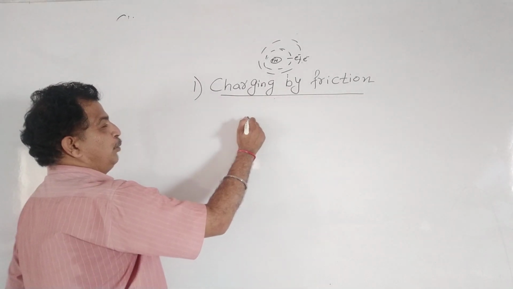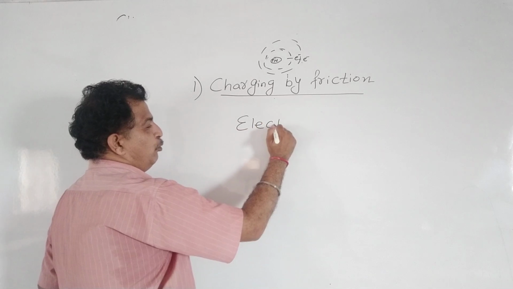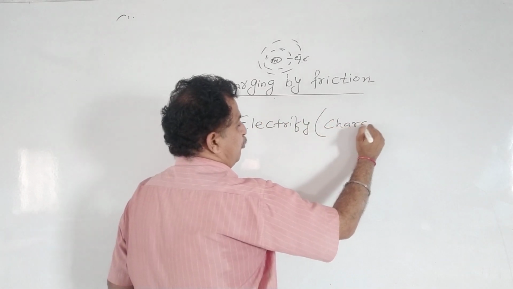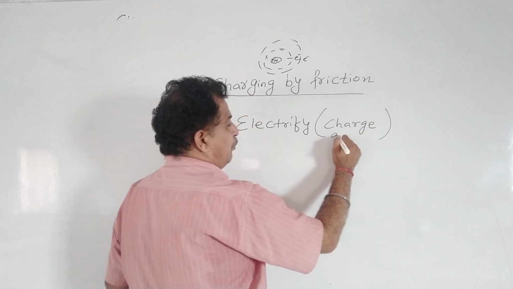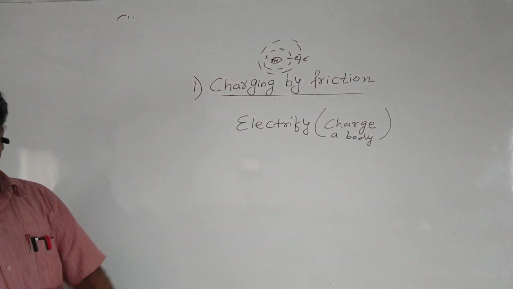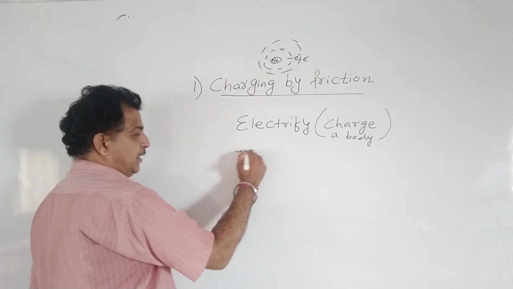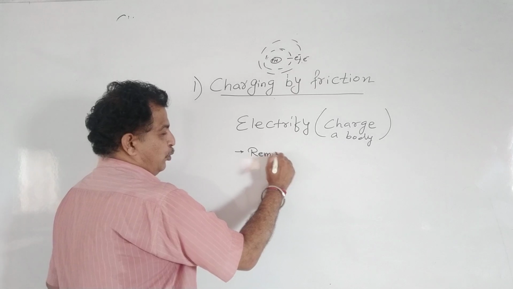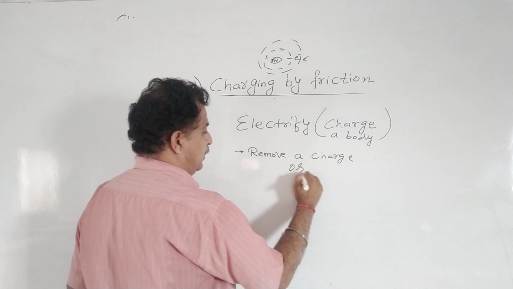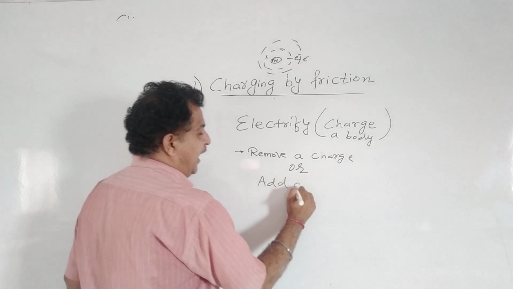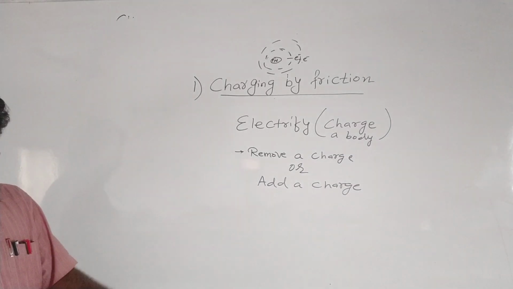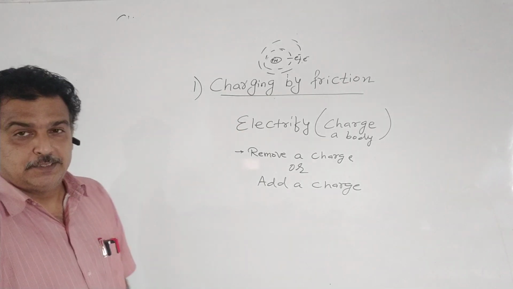So it should be clear that if you want to electrify a body, electrify means if you want to charge a body, either you should remove a charge or we should add a charge. So now we are concluding this method, charging by friction.